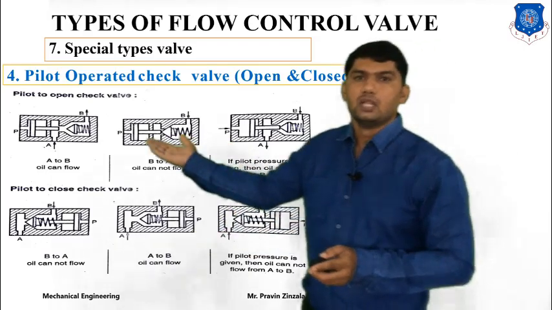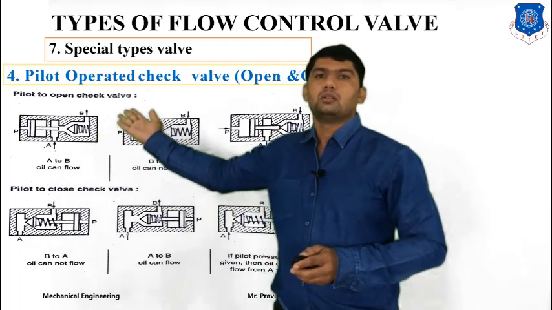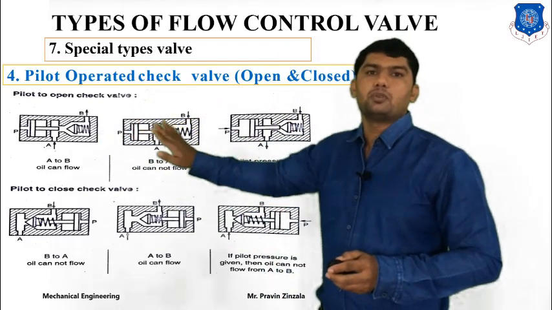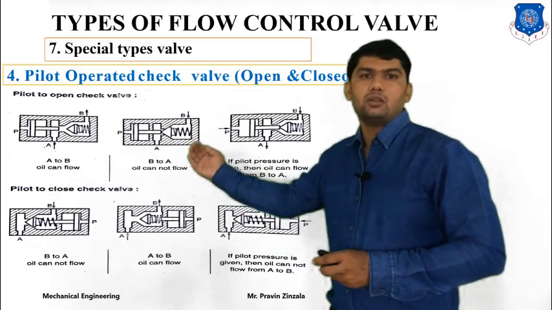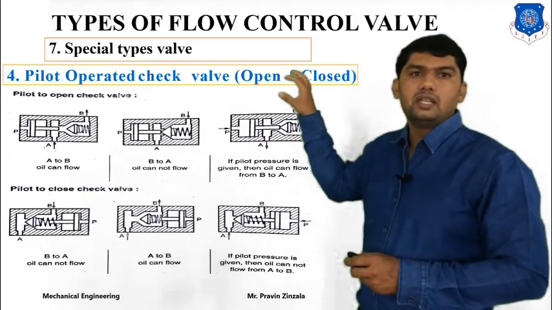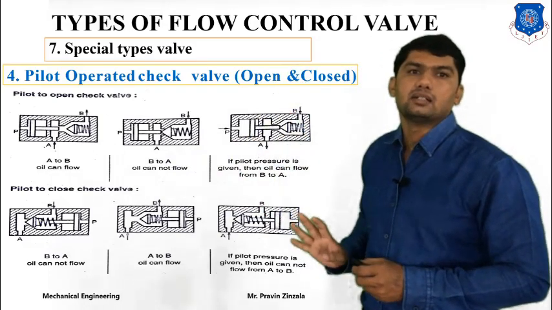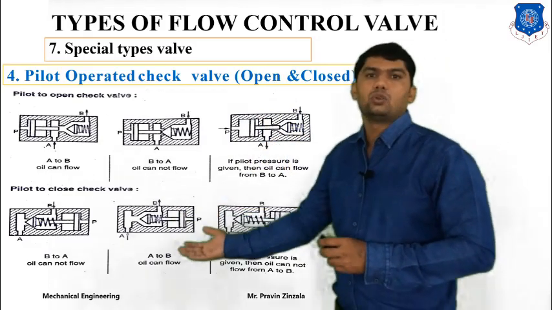In first diagram, in first position, fluid will pass from A to B. But during the reverse flow, there will be no possibility of output. But by applying the pilot pressure, you can also open the port and flow will be in reverse direction. So it will be used for open of circuit. Second is closed position.